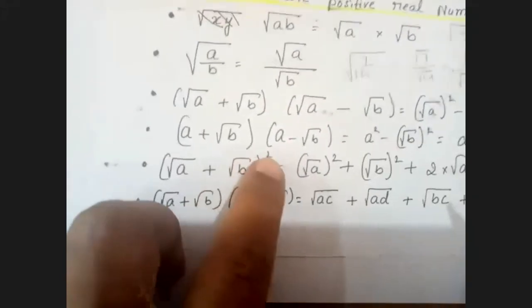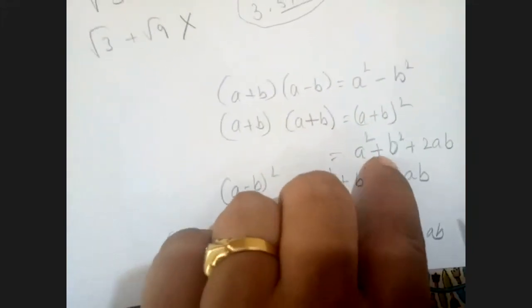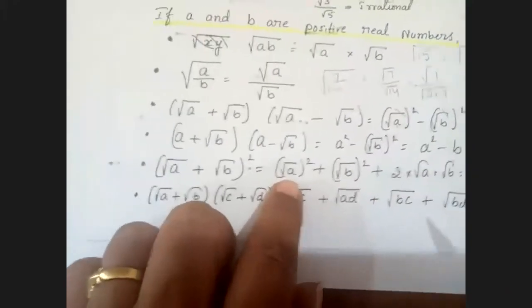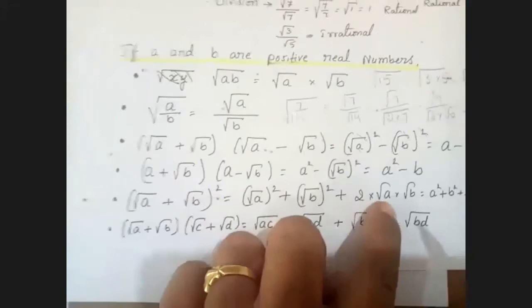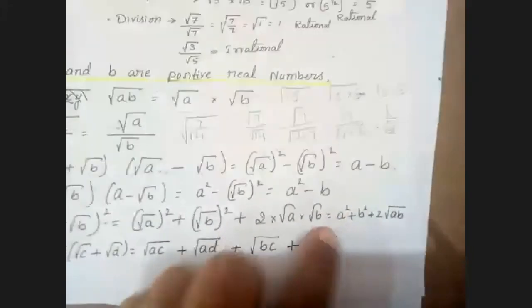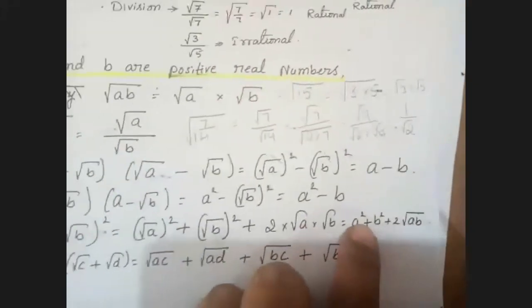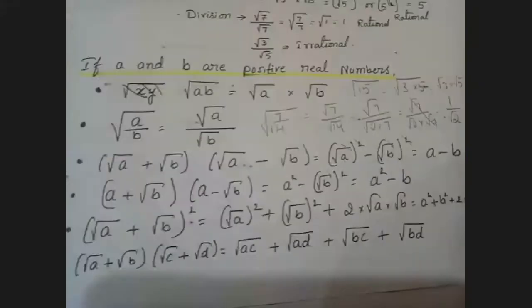Now I'll take this irrational number in the a plus b whole square form. Root a plus root b whole square. Already we have learned the a plus b whole square formula: a square plus b square plus 2ab. Now I'll apply root a whole square plus root b whole square plus 2 into root a into root b. So root a whole square is a.